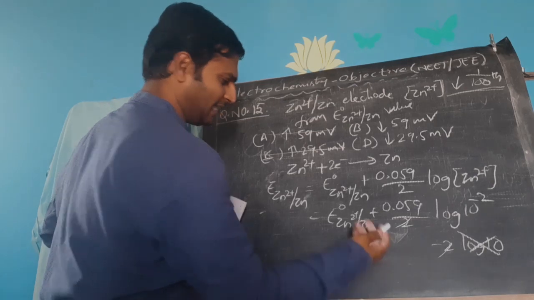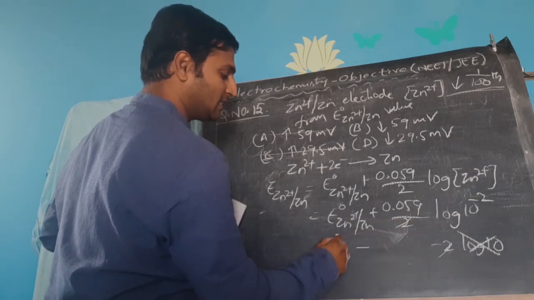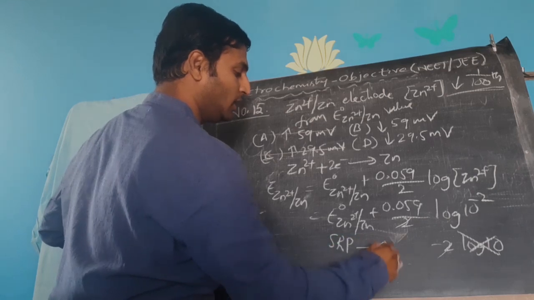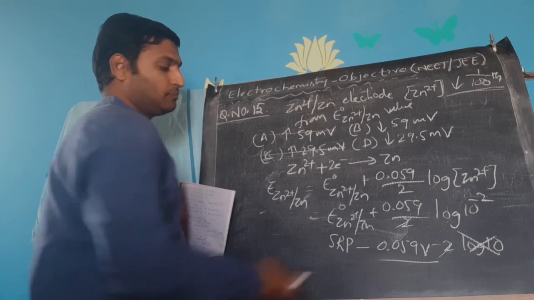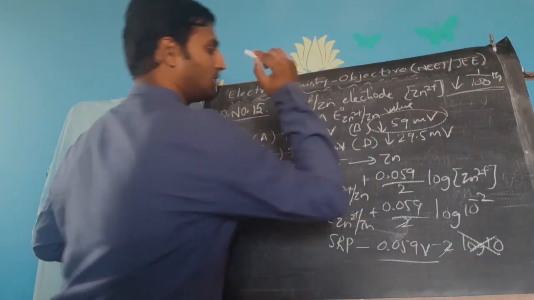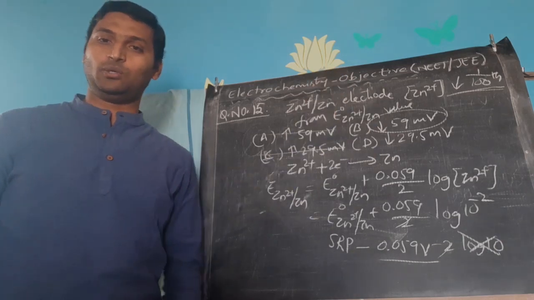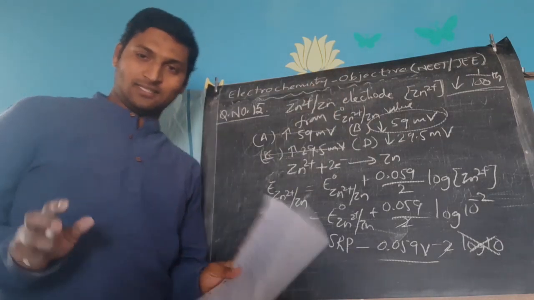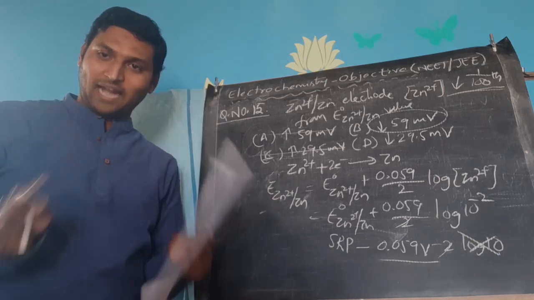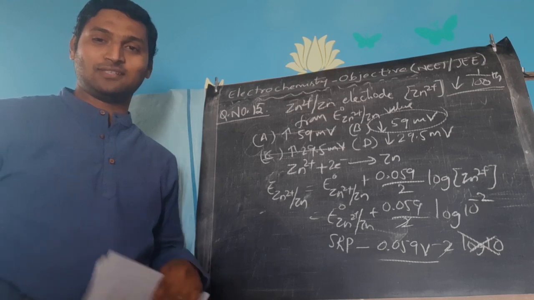The negative value comes here, it has to be subtracted, we understood. Since 2 is getting cancelled, how much is getting subtracted from the SRP value? 0.059 volts is getting subtracted from the SRP value. 0.059 volts is nothing but 59 millivolts. So it decreases by 59 millivolts. Clear? I think you are finding the questions easy, right? I'm glad if you find the questions easy. But don't worry, challenging questions are coming up.